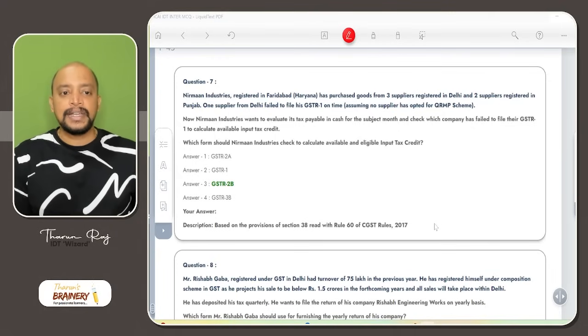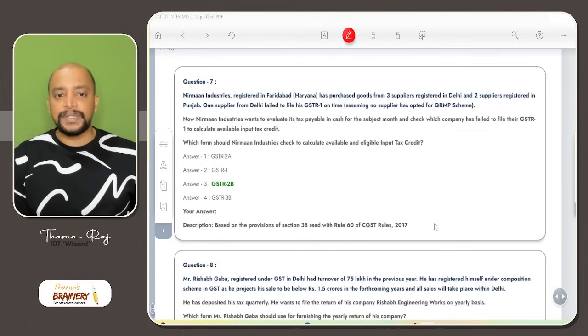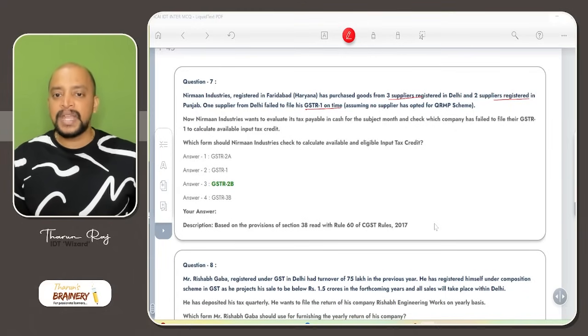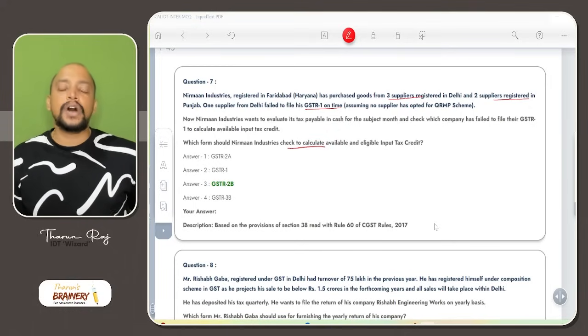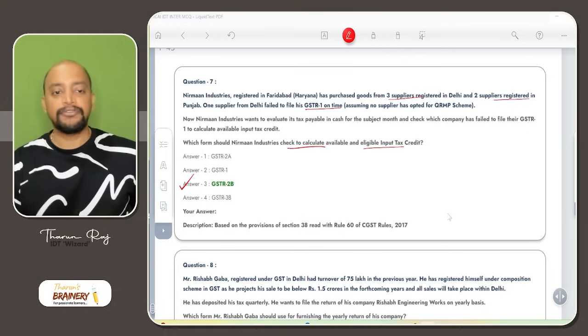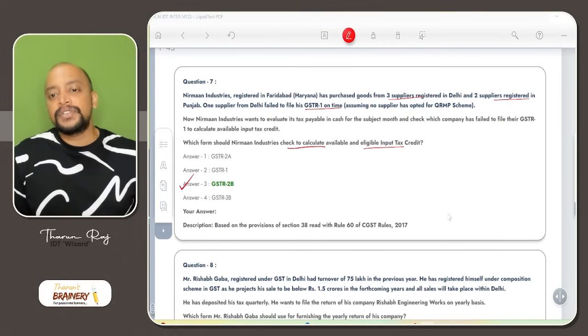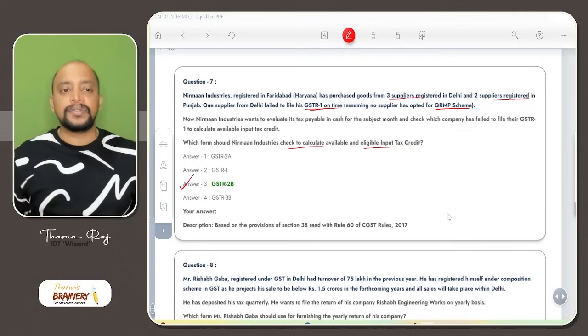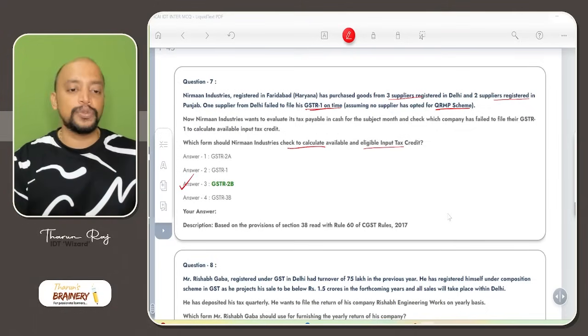Then question number 7. Nirman Industries, a registered person in Faridabad, Haryana, has purchased goods from 3 suppliers registered in Delhi and 2 suppliers registered in Punjab. 1 supplier from Delhi failed to file GSTR 1 on time. Now Nirman Industries wants to evaluate its tax payable in cash for the subject month and check whether the supplier has failed to file GSTR 1, to calculate the available ITC. Which form should Nirman Industries check? The details of inward supplies and eligible ITC we can check in GSTR 2B. Of course here the ITC will come even though they are under QRMP. If the supplier goes for IFF, the details will come in 2B.